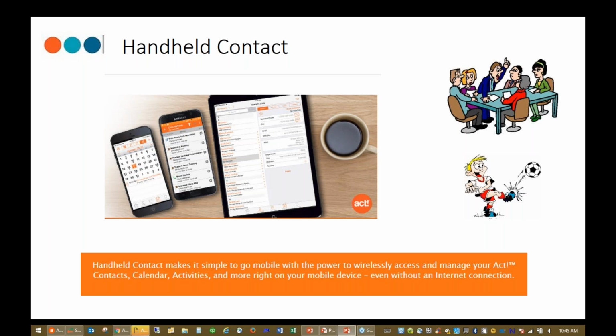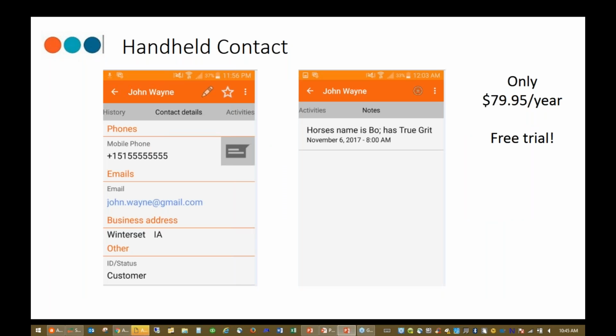So the one thing I like about Handheld Contact is the fact that it's actually installed on your device. You can see by the picture, you can do it on an iPad or iPhone, Android phone. You can actually have it on any of those types of devices where it's not internet specific. I don't have to be connected to the internet. I can update, make changes, almost like having a remote database, but on my phone, on my mobile device. So it wirelessly synchronizes the information back and forth between your master database and your handheld device. So it's very, very easy to use, user-friendly. They've got some great enhancements they've been making to this product as well.